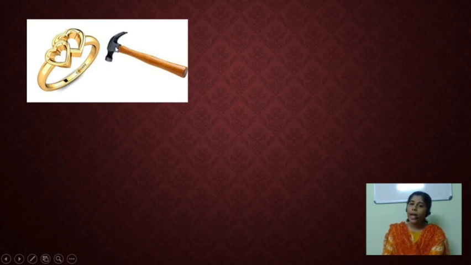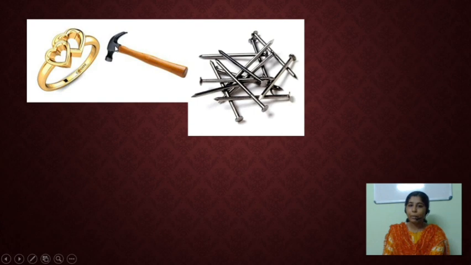Next I would like to say about the iron nail. We know that the tiny iron nail is made of iron, and iron is an example of a metal. These irons are mainly used in making furnishing items or other things, or for connecting things.